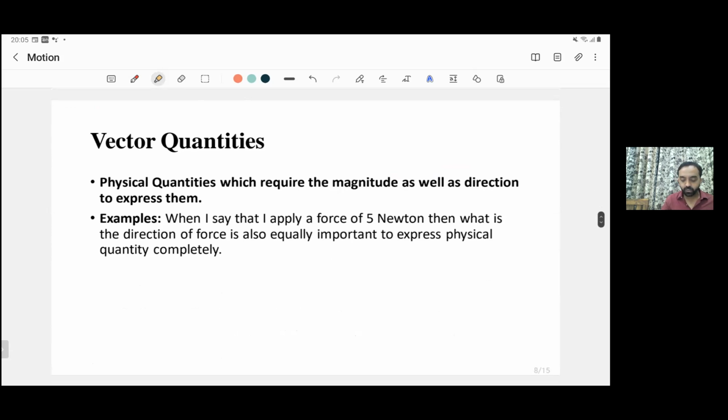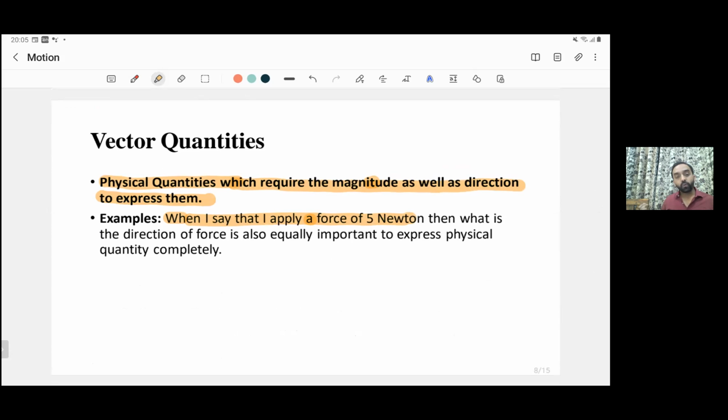Similarly, we have vector quantities, the physical quantities which have the magnitude as well as direction to express them completely. Those are known as vector quantities. So when I say I apply a force of 5 Newton, it is equally important in which direction I have applied it. It means that the force requires the magnitude as well as direction, both are important.